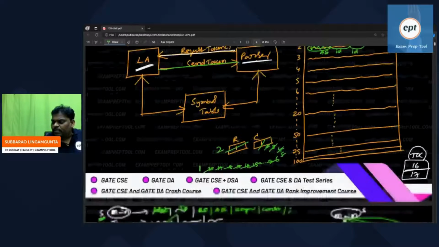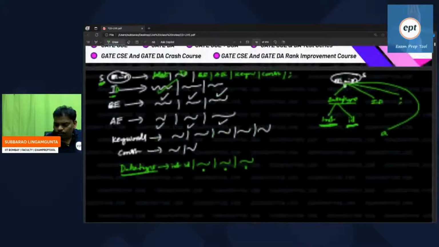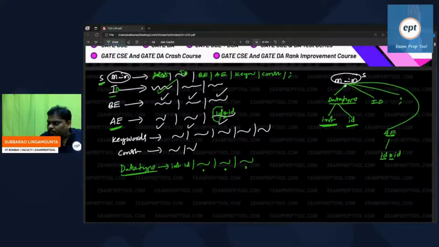But the parser is expecting, as per the rule, the next token to be the star operator, but the lexical analyzer is saying the next token is ID. They both are mismatching. So this is called a syntax error.